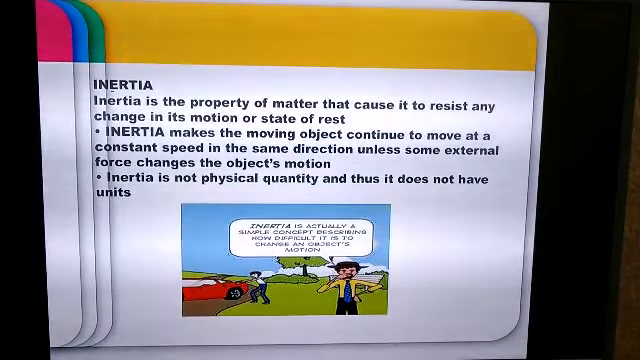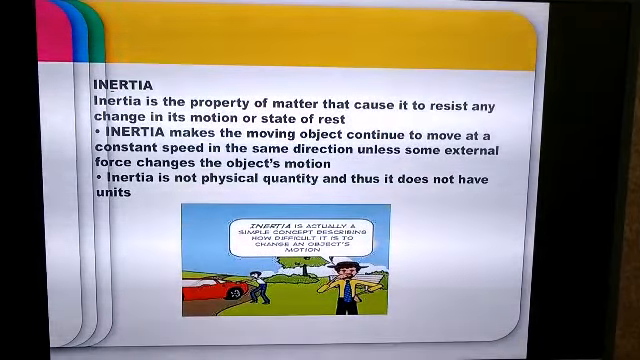So what is this inertia? Inertia is the tendency of any object to resist its state of rest or the state of motion. That is, inertia will make the moving object continue to move at constant speed in the same direction unless we apply an external unbalanced force on it, or inertia will make an object stay at rest unless we apply an external unbalanced force on it. Now inertia is not a physical quantity, so we cannot measure inertia. Therefore inertia does not have any unit.